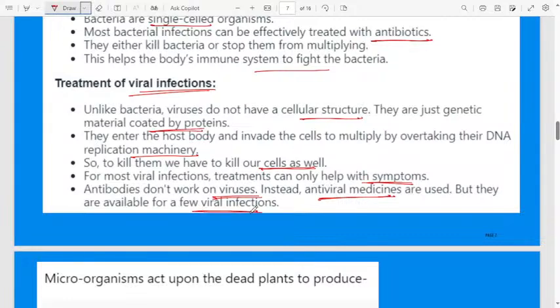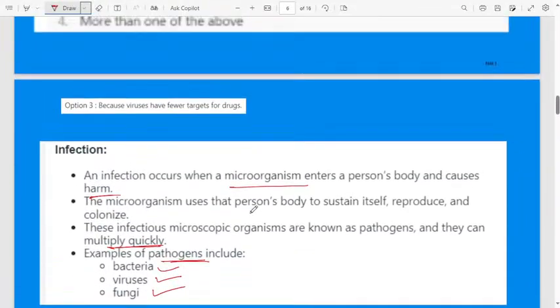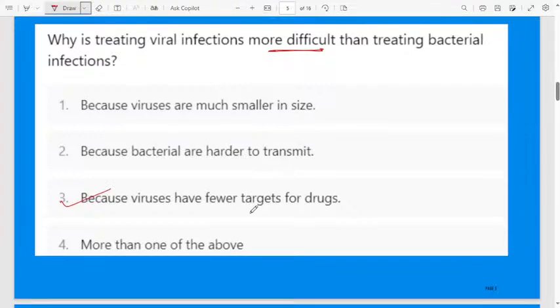Even nowadays there are so many different types of viral infections for which we don't have a proper medicine. For some viruses we can give antiviral medicines, but scientists are still discovering them, and for some types of viruses no antiviral medicines have been discovered. That's why you now understand why this question is asked. Why is treating a viral infection more difficult than treating a bacterial infection? The correct answer: because viruses have fewer targets for drugs.